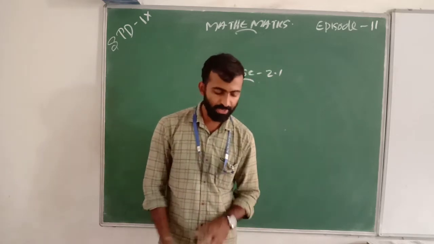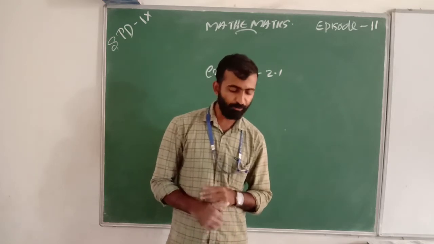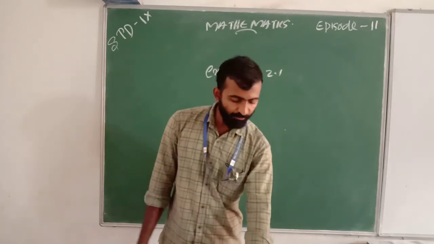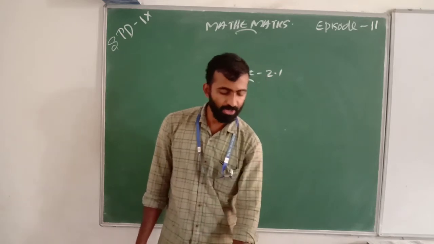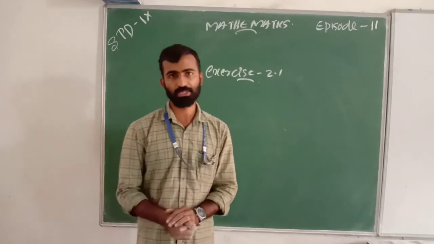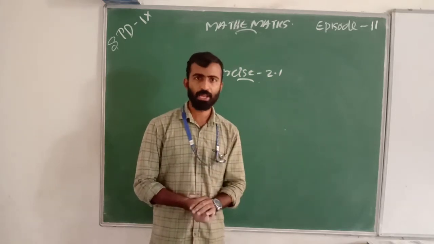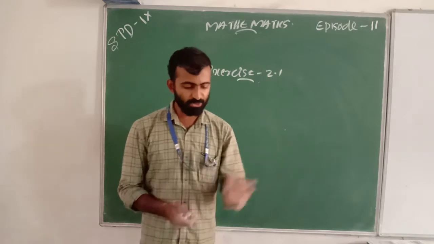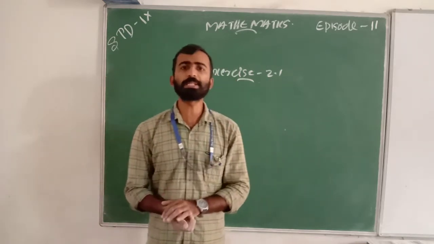I repeat, give one example each of a binomial of degree 35 and of a monomial of degree 100. We want to write two polynomials, one monomial and one binomial. In the binomial, the degree is 35. In the monomial, the degree is 100.